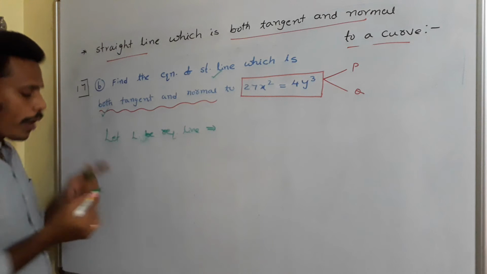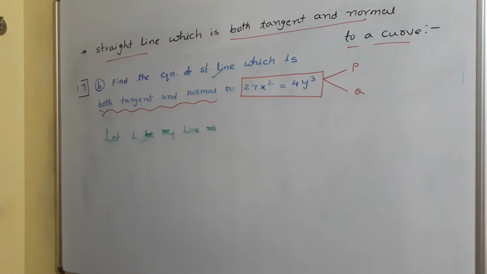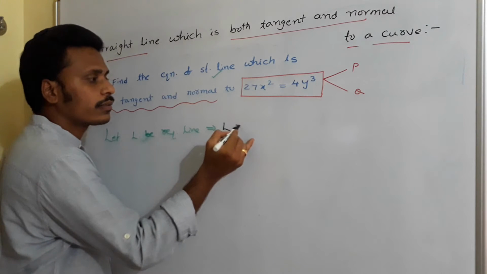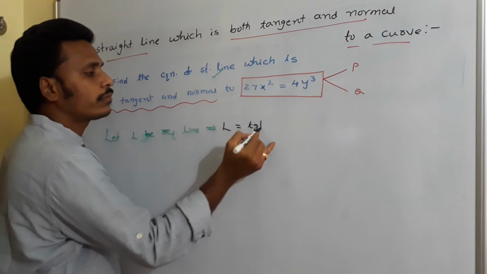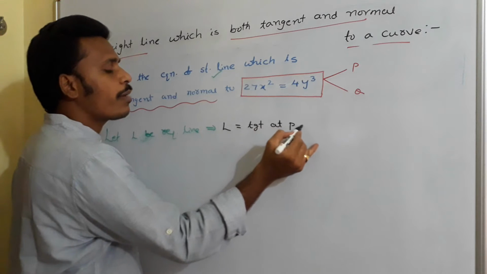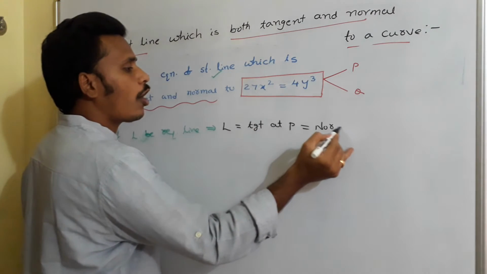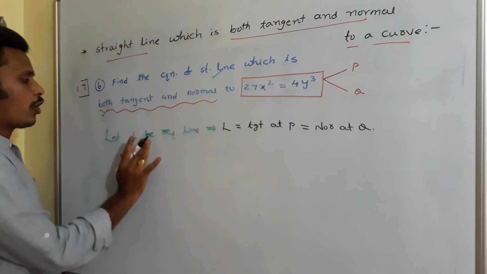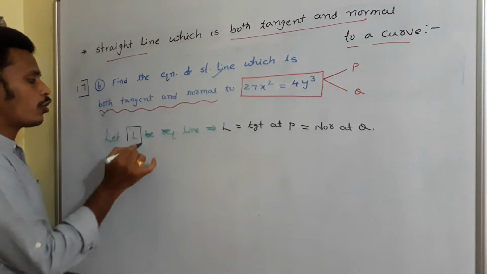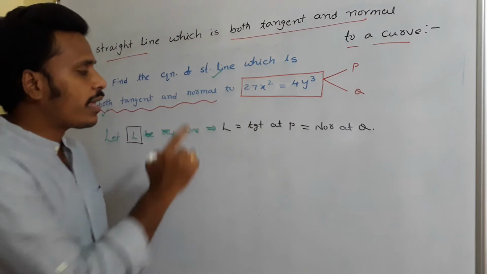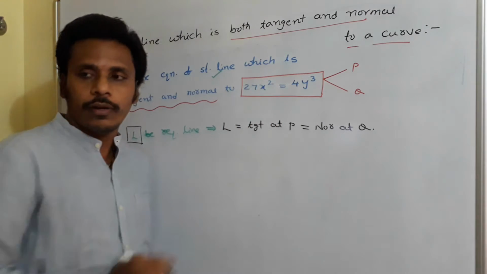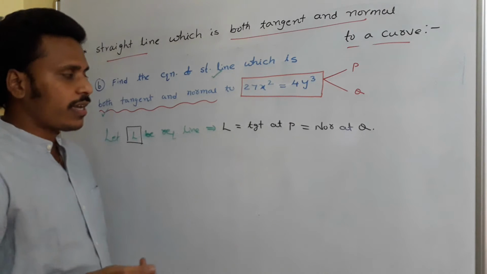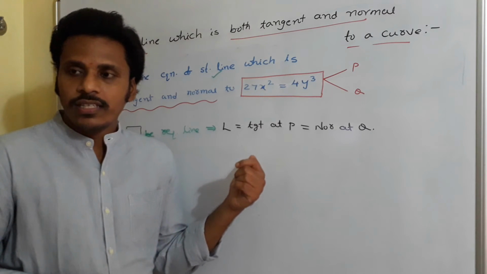If L is the required line, then what do you say about that L? That L is tangent at P and the same line is normal at Q. We need to find L. Our target here is to find this particular L because line L is both tangent at P and normal at Q. So in this situation, as we discussed, we need to equalize the slopes.